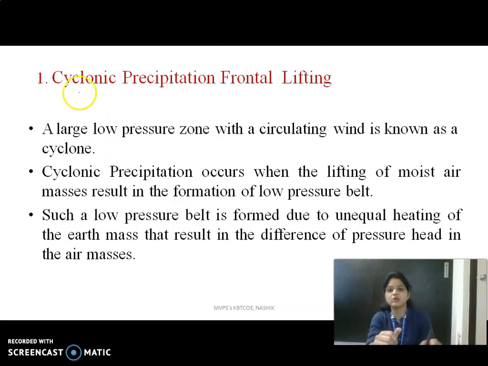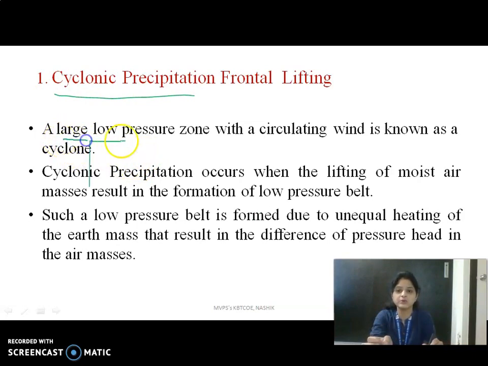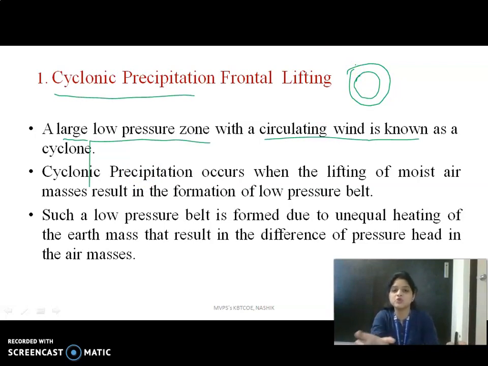So first is the cyclonic precipitation. Basically, cyclonic precipitation occurs in a large low pressure equatorial belt with a circulating wind, which is called a cyclone. It occurs when the lifting of moist air masses results in the formation of a low pressure equatorial belt, and a cyclone is formed.